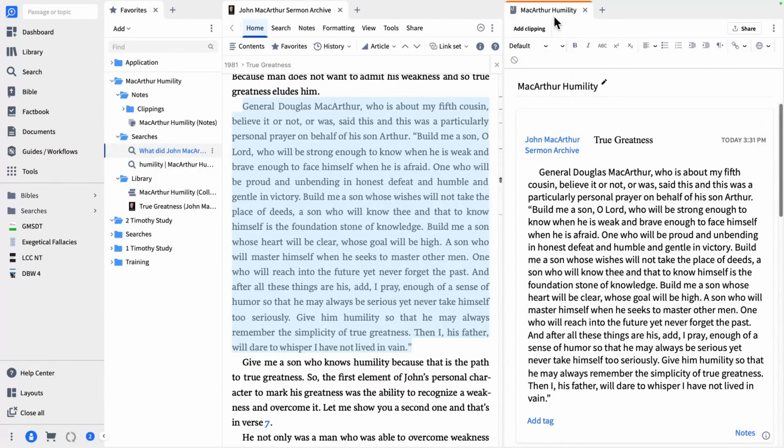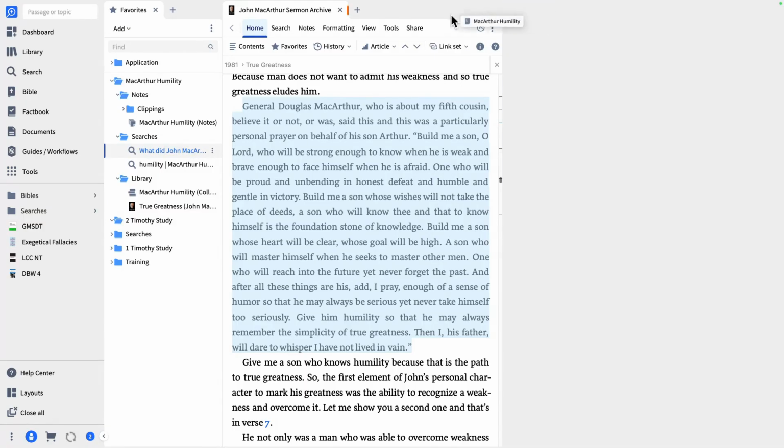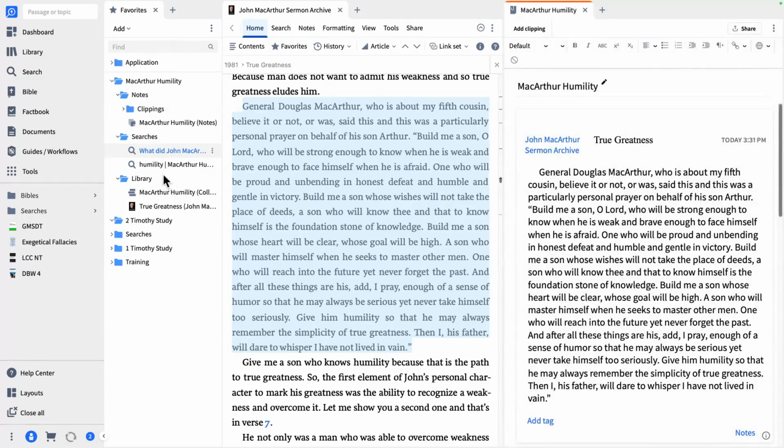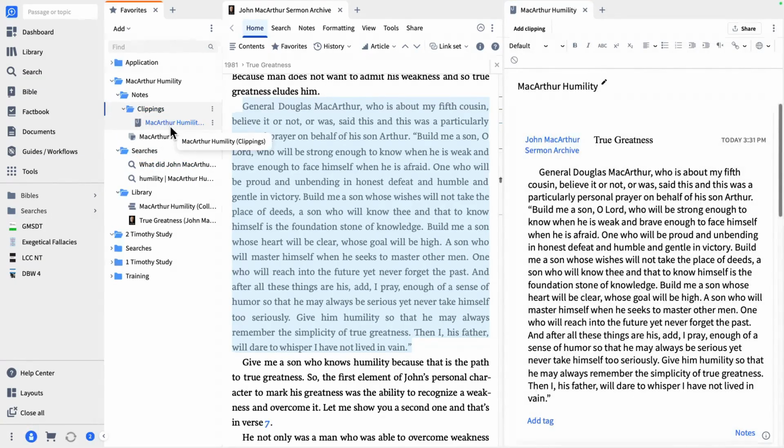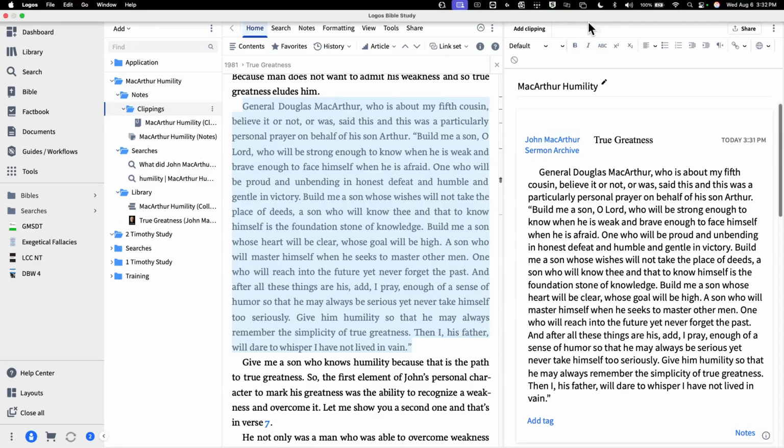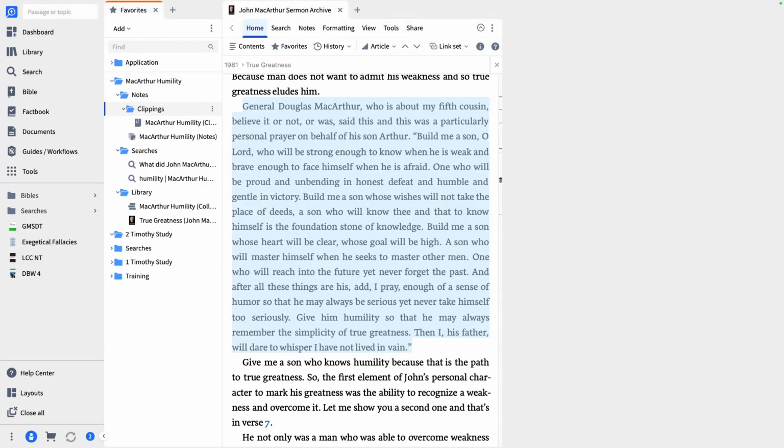All right. So I've got my clippings document. What am I going to do with that now? So I have a shortcut to it. I'm going to grab it, drag it, and drop it in the clippings folder. Okay. Now I've got that clippings document. And again, it's a shortcut. It's not the document itself. It's just a shortcut. So now I've got that in there as well.